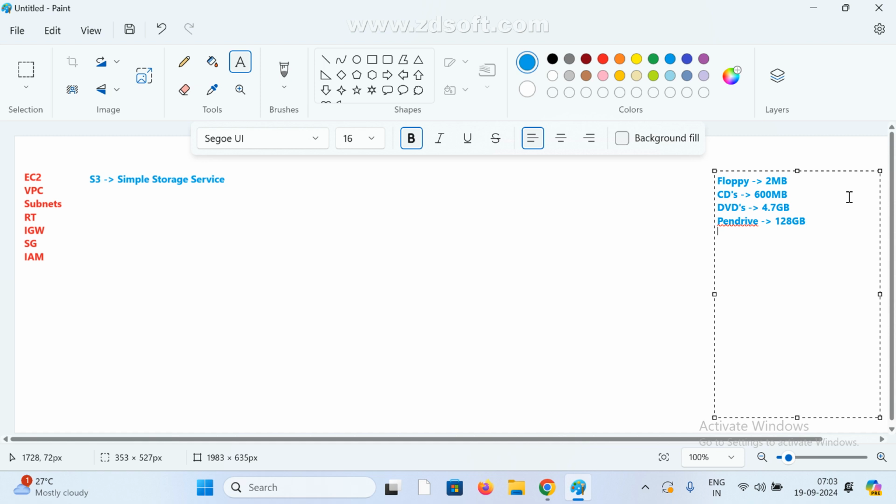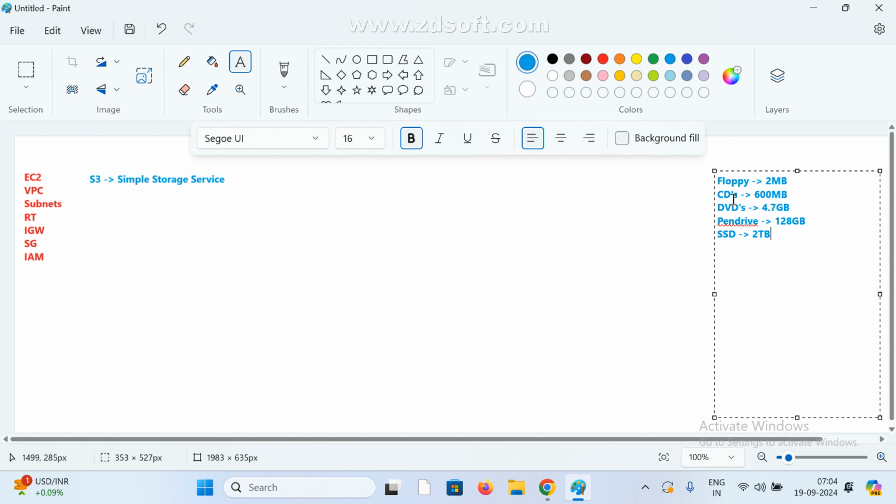Then the hard disk, HDD or SSD, in our laptops. What is the size of your hard disk? 1 TB or 2 TB or 500 GB SSD? On my laptop I am using 500 GB, and 1 TB can be used at most. Now they are giving a maximum of 2 TB. These are the storage options.